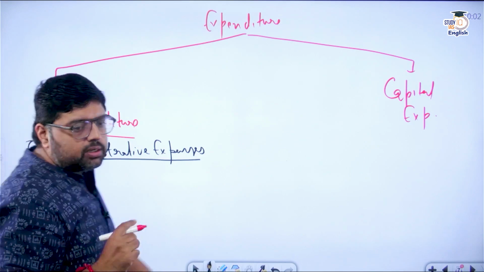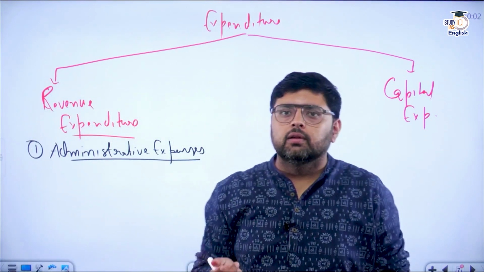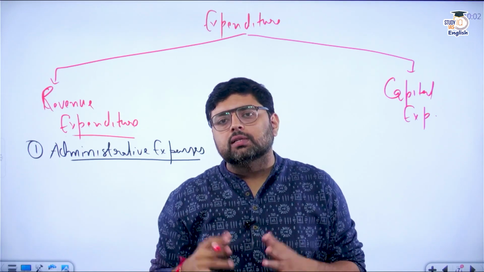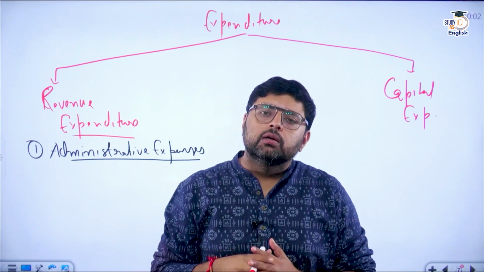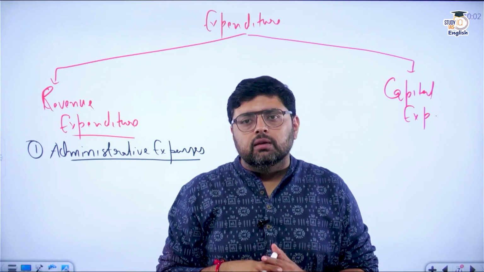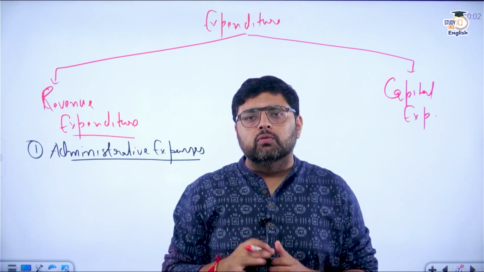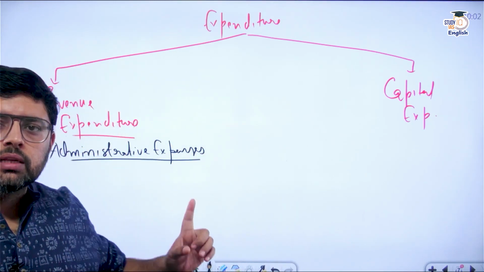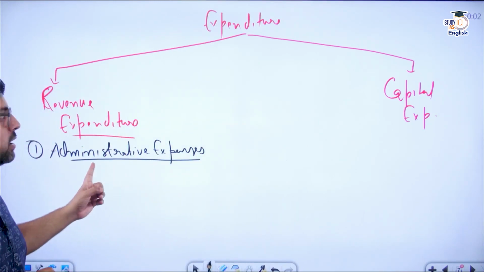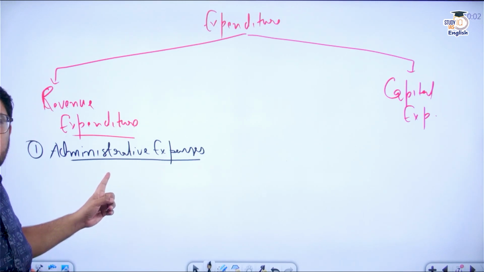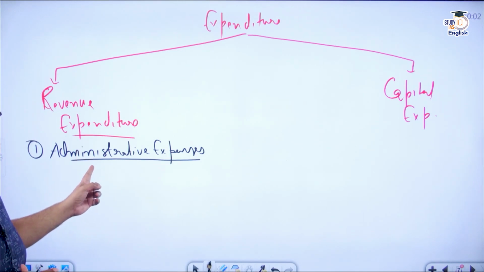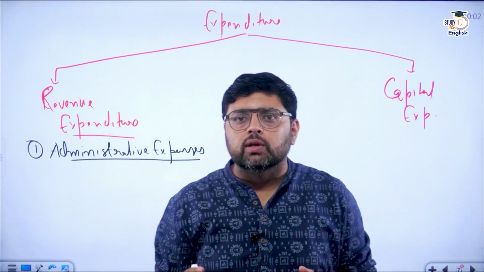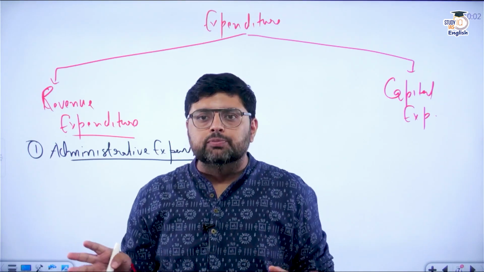Now tomorrow if you get selected as a bureaucrat, so if you become an IAS officer or any other officer, that is IPS, IRS, whatever, you will get a salary from the Government of India. So if you are working for the Government of India, you will get a salary. That salary is coming from, you can say, the Consolidated Fund of India, and that will become a part of revenue expenditure.